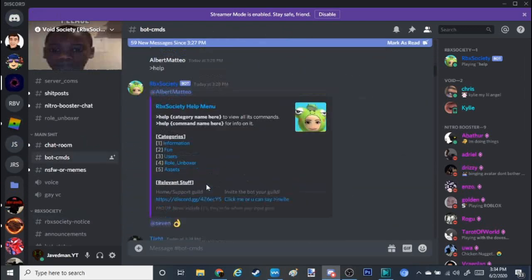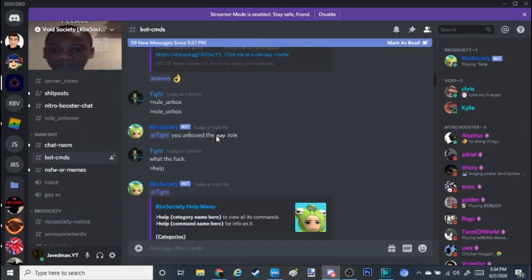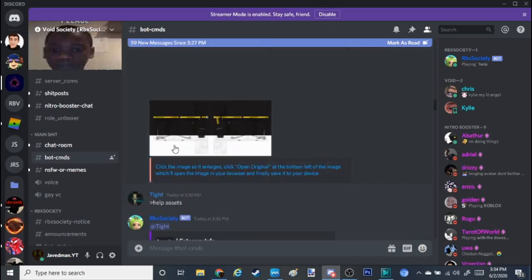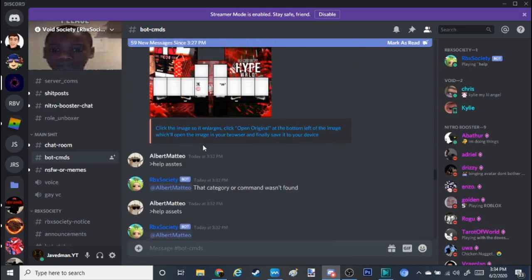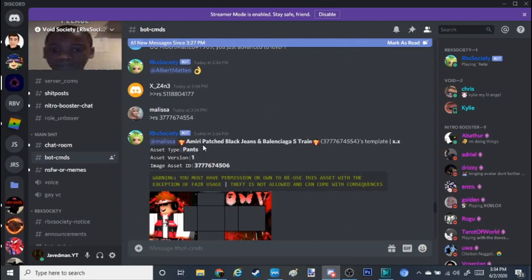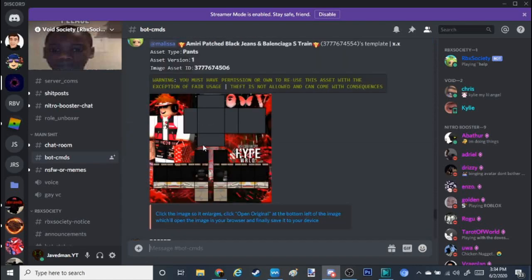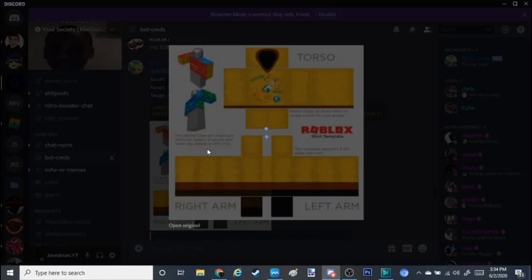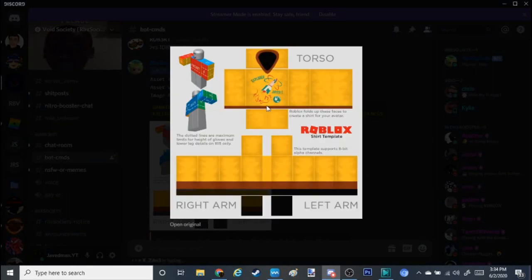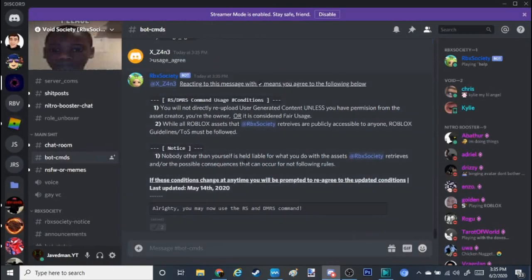bot command. You could see, guys, how these guys be posting clothes and stuff. Let me see if I can find an example. Here, this shirt right here. You see how it's got this right here? You could put your own thing down on it, and that would be good, because it would be considered your own because you worked on it.